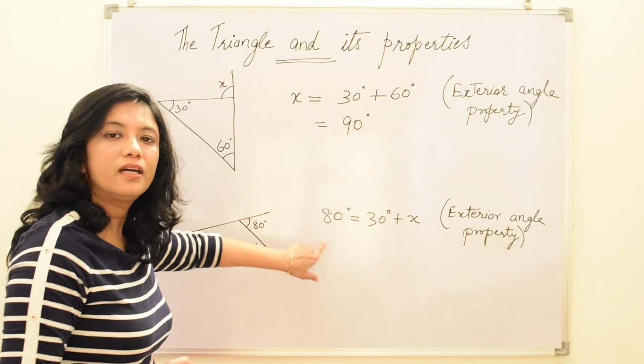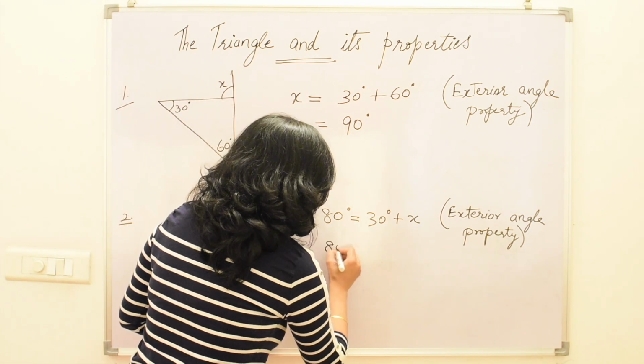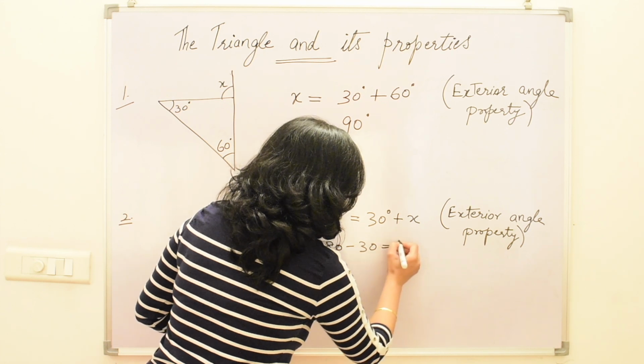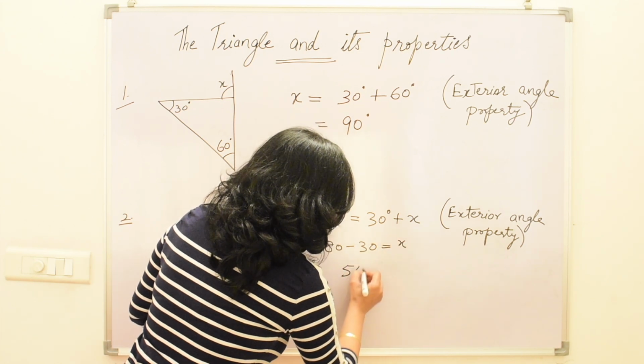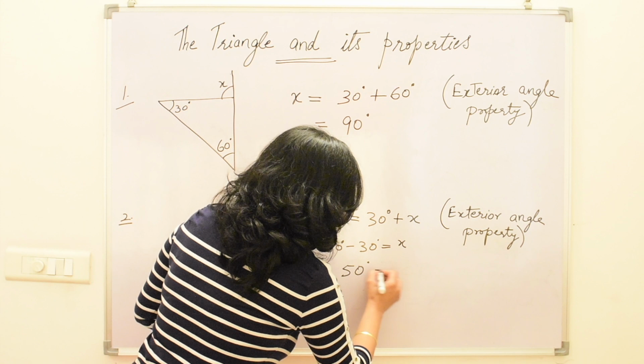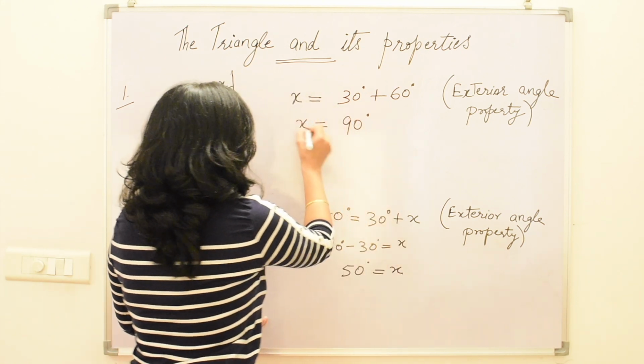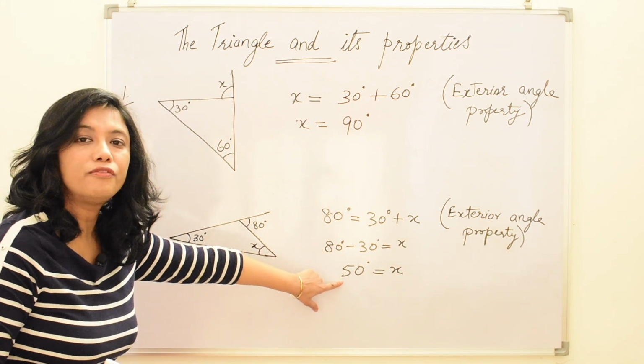Now we will take this 30 to this side: 80 minus 30. So here x is equal to 50 degrees.